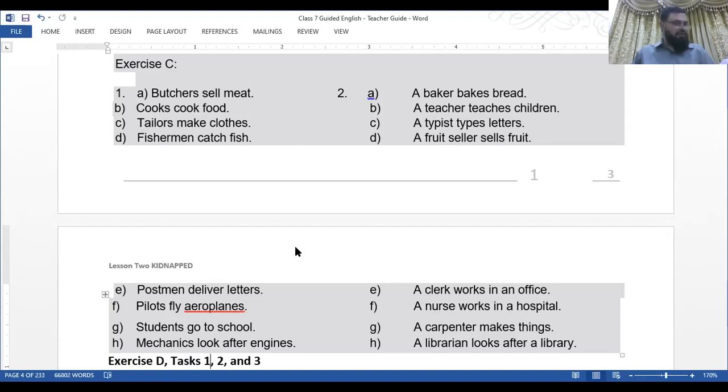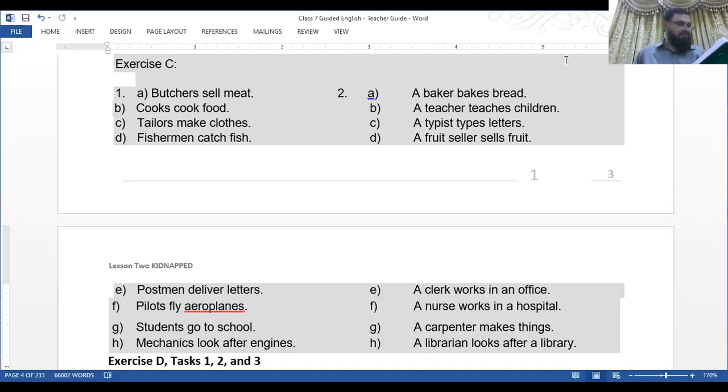Dentists look after our teeth. Our dentist looks after our teeth. Now you see sentence A, bakers bake bread. The answer is a baker bakes bread.